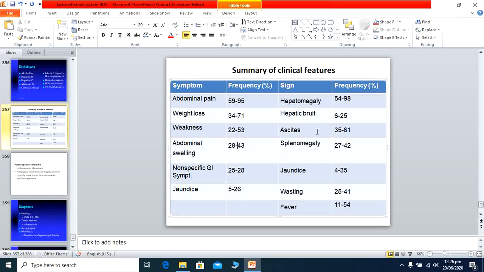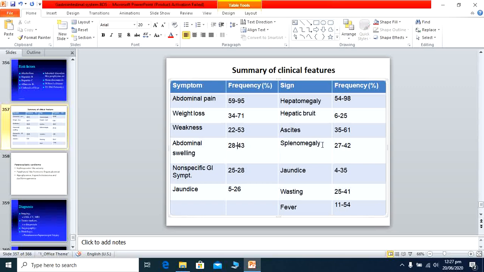Another complication is ascites. Some patients develop fluid in the abdomen, especially when they have cirrhosis. The liver is already working marginally, and cirrhotic patients may have ascites. So this ascites may be due to the tumor or the cirrhosis.